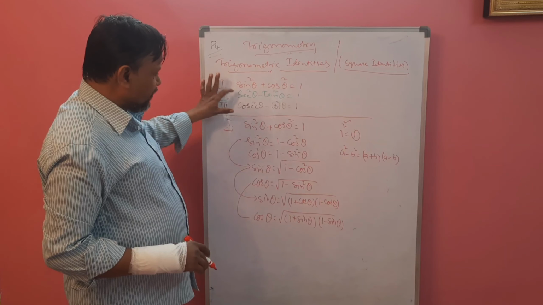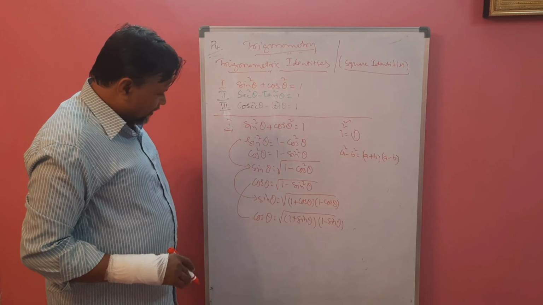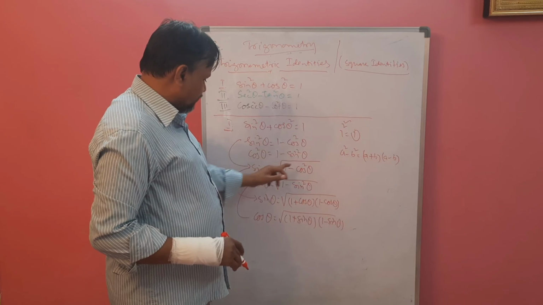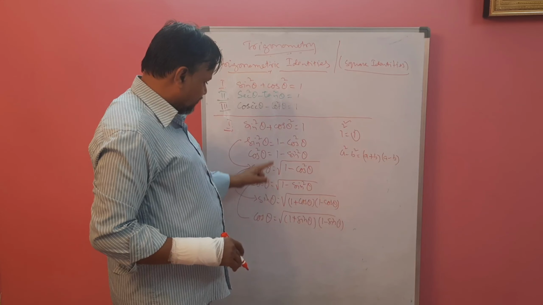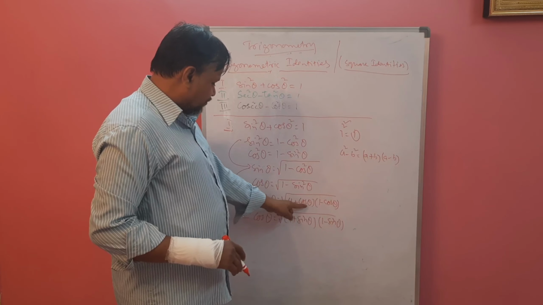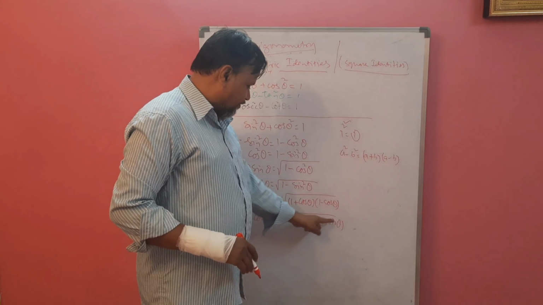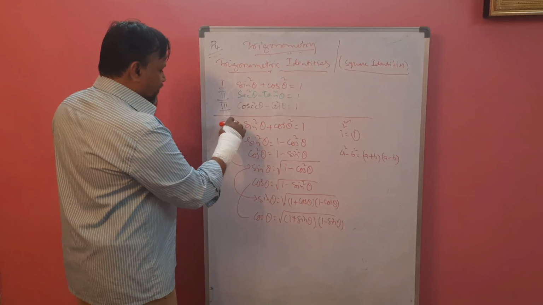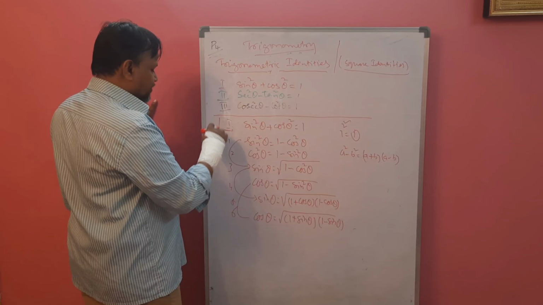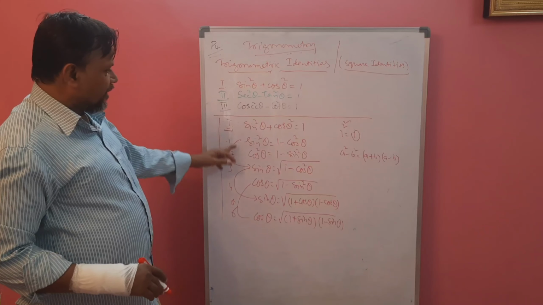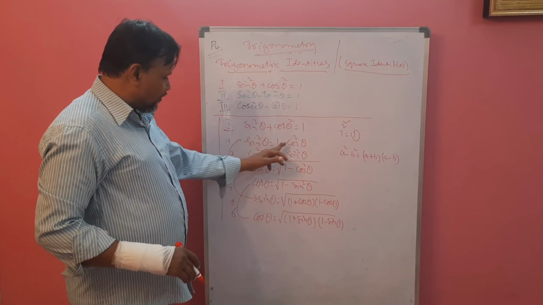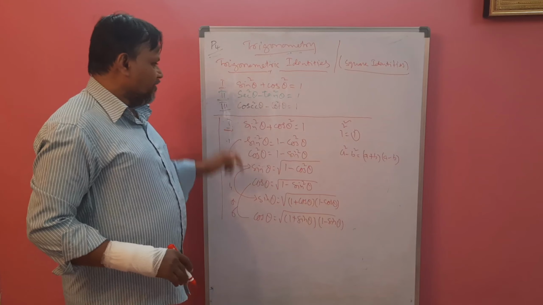So like this we can frame for the second also. See how anything is possible in this one. Sin square is 1 minus cos square, cos square is 1 minus sin square, sin is root over 1 minus cos square, cos is root over 1 minus sin square, sin theta in terms of a plus b, a minus b: 1 plus cos theta, 1 minus cos theta, cos theta: 1 plus sin theta, 1 minus sin theta. So if you know one, you get 6 more, 6 plus 1, 7. These 7 identities or formulas you can learn by heart or practice. You can substitute any of these where we need. Okay, we will do the second.